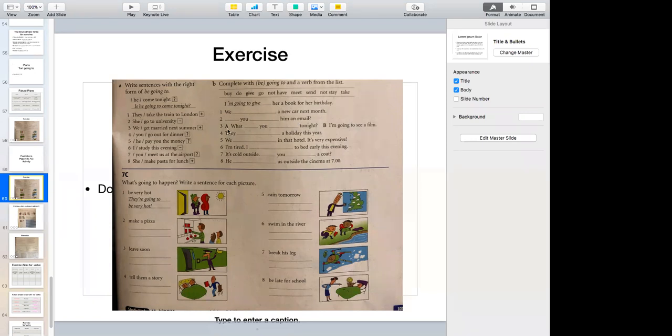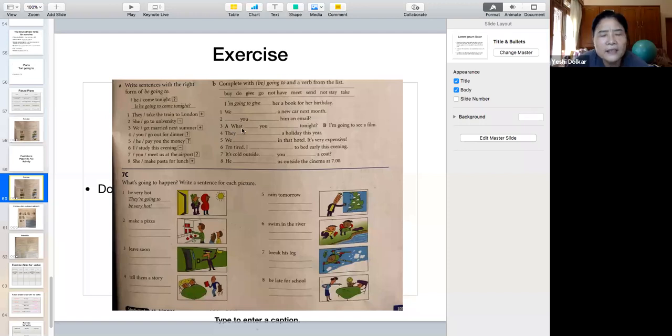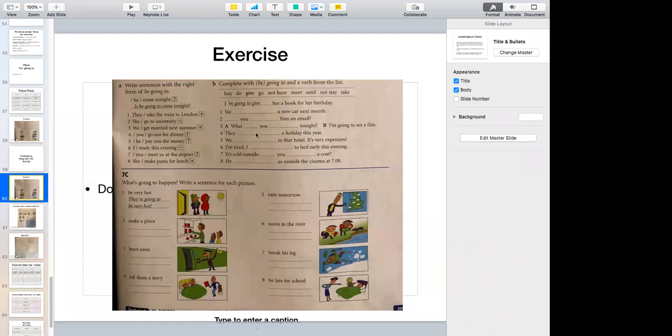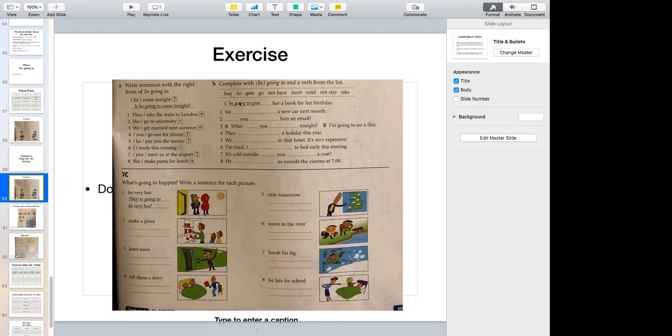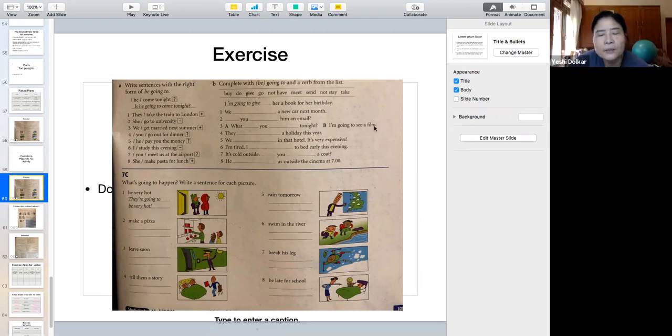What about number three? What are you going to do tonight? What are you going to do tonight? And B says, I'm going to see a film. Yes, I'm going to see a film.